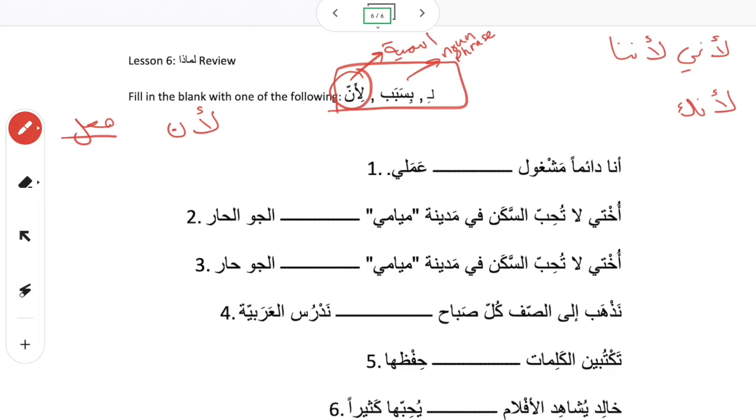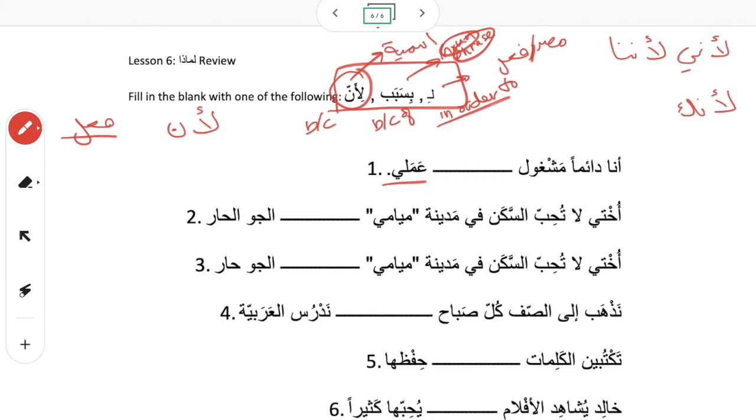If I want to say bisabab al-saf al-jadid, because of the new class, that's a phrase. It can have more than one word, but it has to be only a noun or a phrase. It can't be a complete sentence. And then li means in order to. So li'anna is because, bisabab is because of, and li is in order to. If it makes sense to say in order to, then you'll use li. And we use li with fi'l mudara, or you'll see it with masdar.